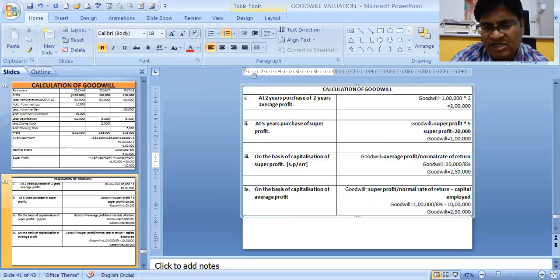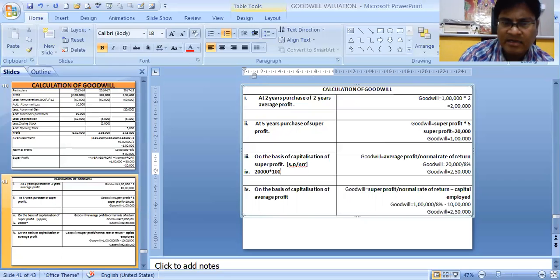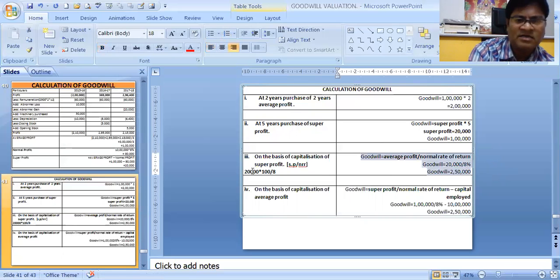Now super profit is 20,000, divided by 8 by 100. It becomes 20,000 into 100 divided by 8. Do it in the calculator, it will come 2,50,000.